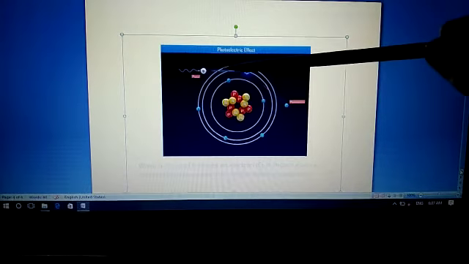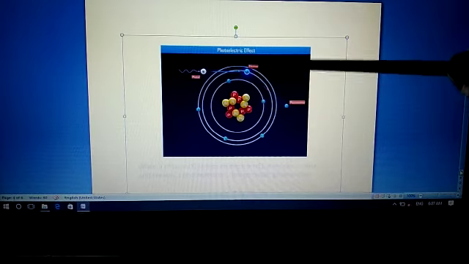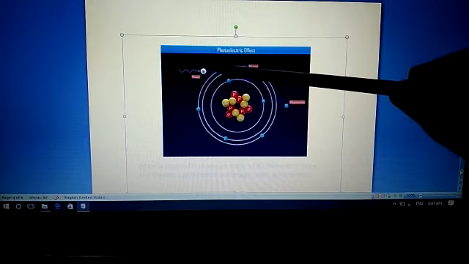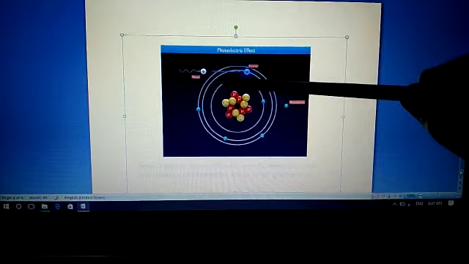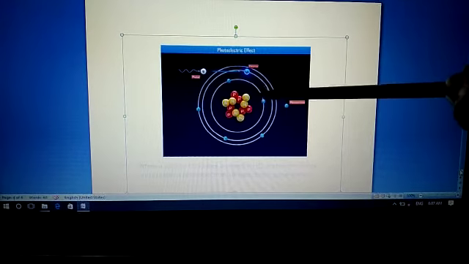This phenomenon, when light falls over a metal surface and electrons are emitted by absorbing energy from the light or electromagnetic radiation, we call the photoelectric effect.